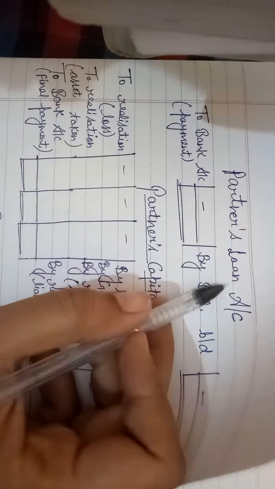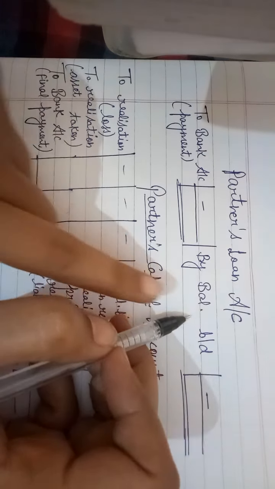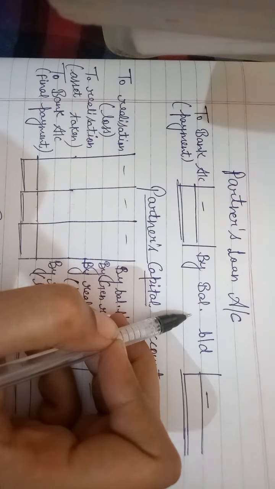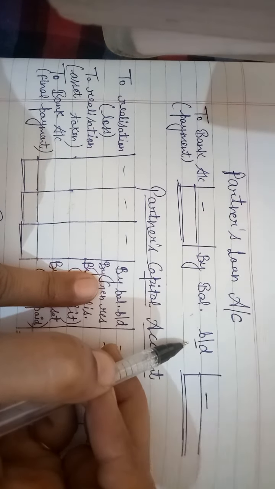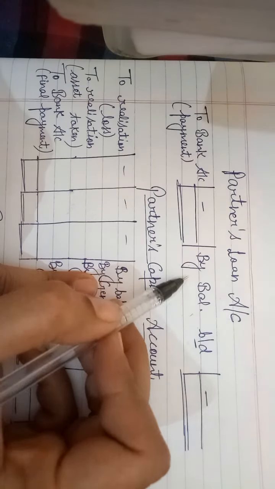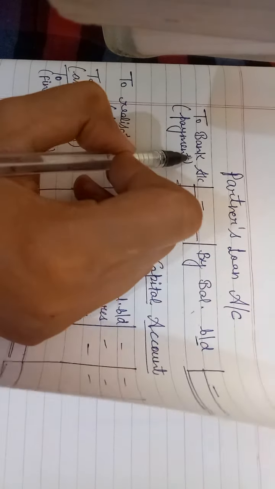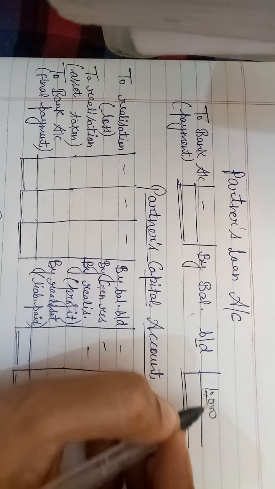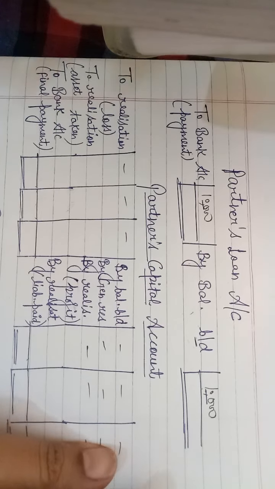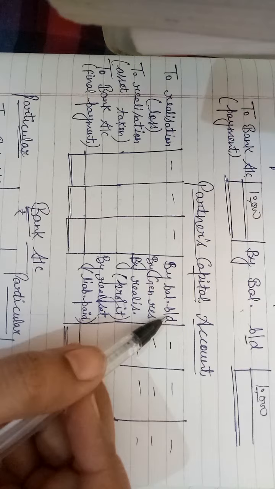We will not transfer partner loan in the realization account. We will transfer the partners loan balance to a separately opened account, called the partners loan account, with the name "by balance brought down", because all liabilities have a credit balance. Then we will make payment of the partner loan and close it with the name "to bank account". Suppose the loan is 10,000, we will write 10,000 over here. It is very simple.